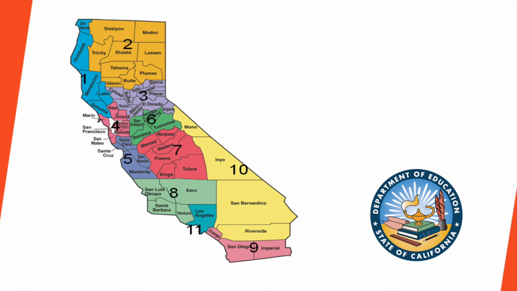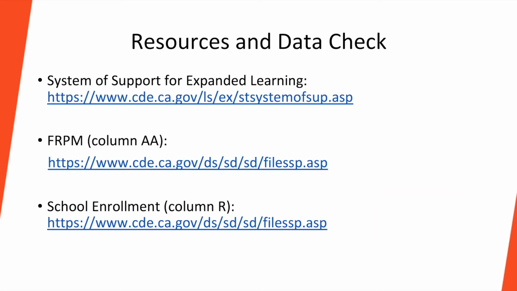If you have questions or concerns regarding your grant requirements or modifications, each region has a California Department of Education Expanded Learning Division consultant, analysts, and county leads to answer your questions and provide assistance with your grant. On your screen now, you will find links to information on the California Department of Education's website that can assist you with all of your grant modifications.